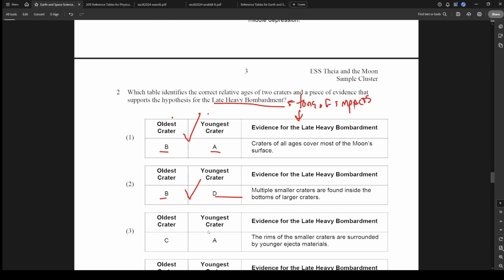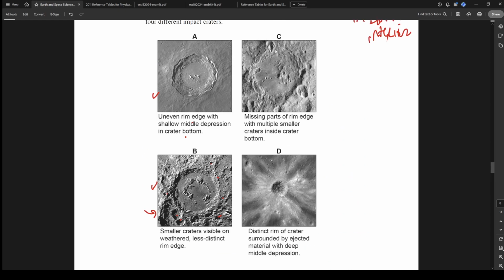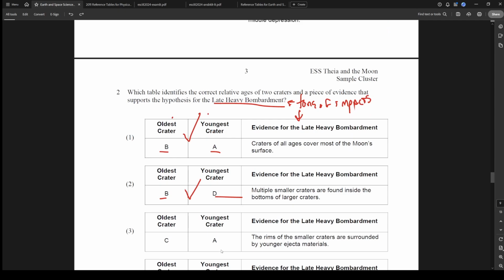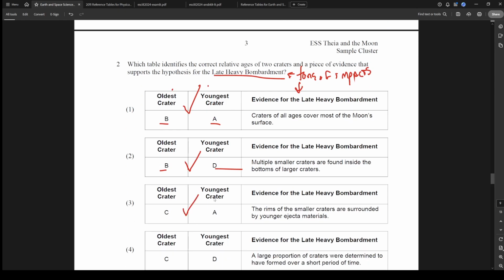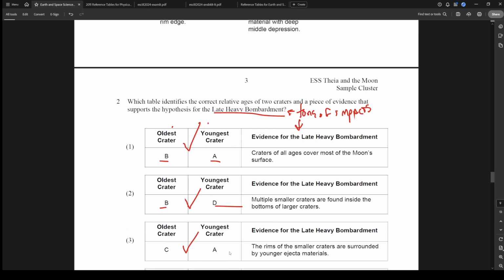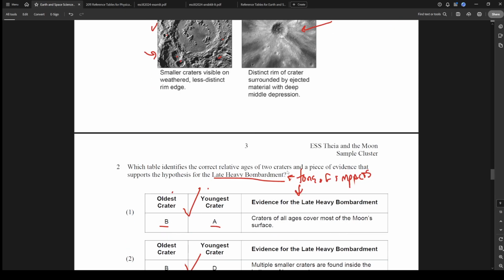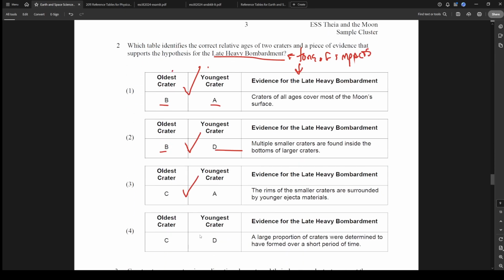Okay, oldest C, youngest A. So C to A. A looks way fresher. There are more craters around the edge of this. This looks all smooth around there. So A is definitely younger than C. So that's also correct. Are all of these going to be right for this part? And then oldest C compared to youngest D. So C to D. This one's definitely younger. There's way more activity here. So I would say D is younger than C. Yeah, okay, so all of that is correct.